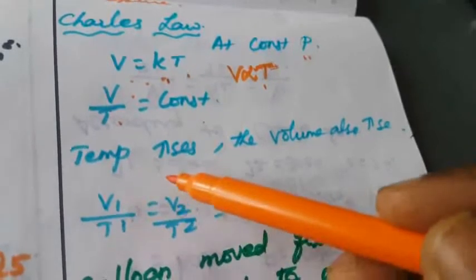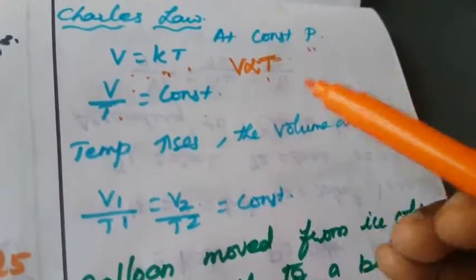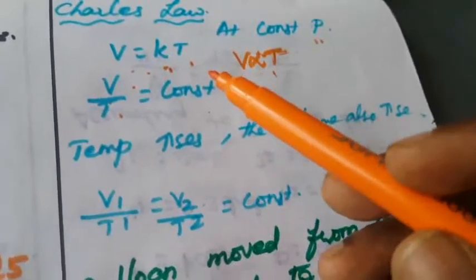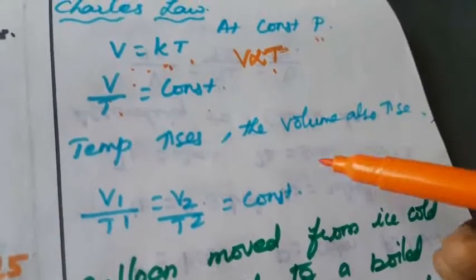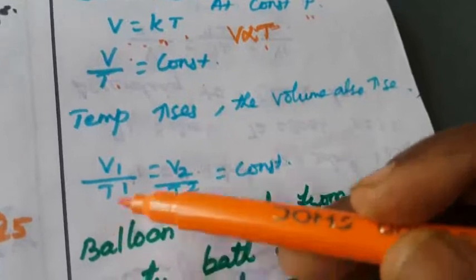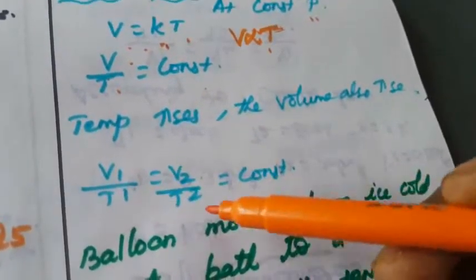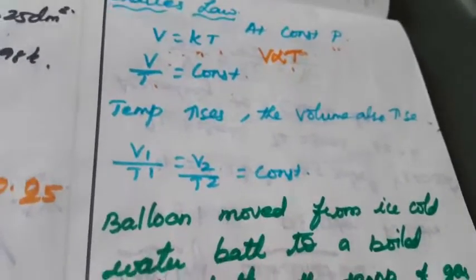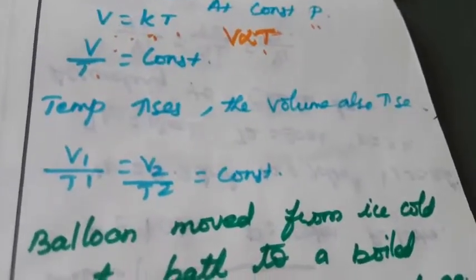So here also, temperature increases. At constant pressure, the volume also increases. So suppose the temperature increases, what will happen? The volume also automatically increases. So that is V1 by T1 is equal to V2 by T2 is equal to constant. This can be explained: how as temperature increases, the volume also increases.